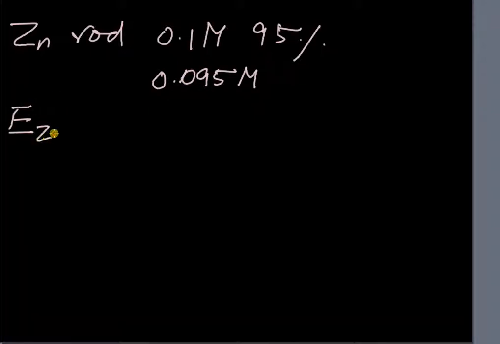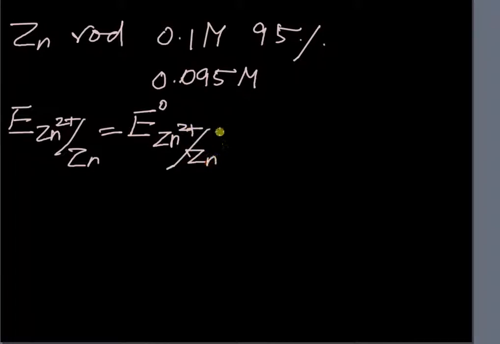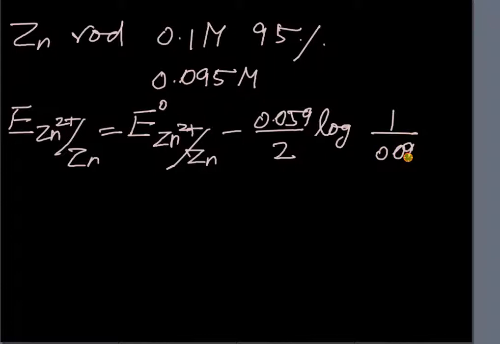E Zn2+/Zn. You should be able to do the substitution and find out the value. You can pause here and do the problem yourself and then check up with the solution on the board. 0.059 by 2 logarithm of 1 by 0.095.